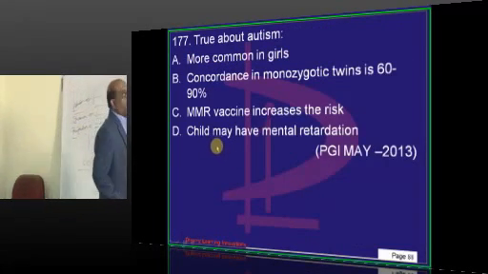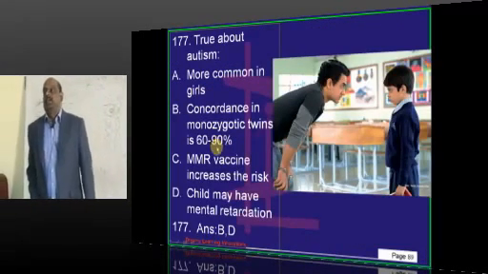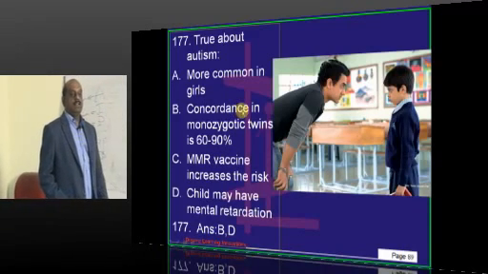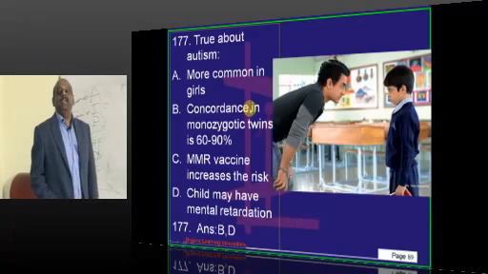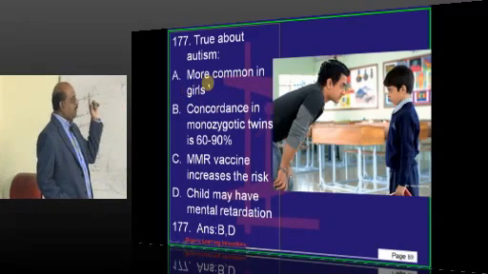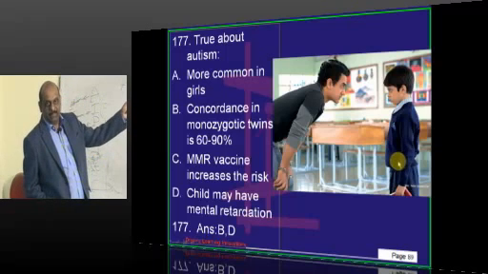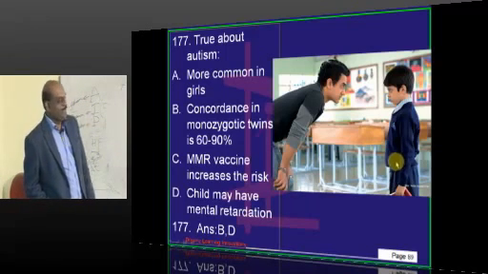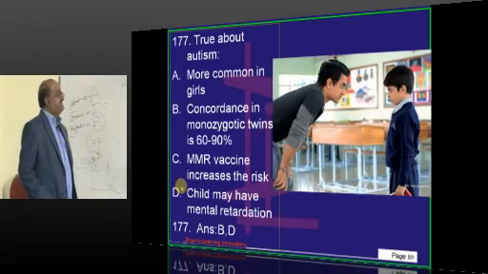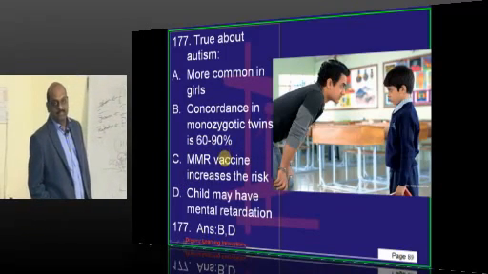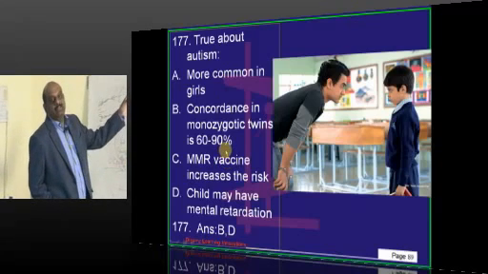So autism is one of the favorite areas of the examiner, doctor. Is it more common in girls or boys? Because you can remember in the movie, Boy only, no? Then concordance in monozygotic twins is 60 to 90 percent. That is very difficult to guess.